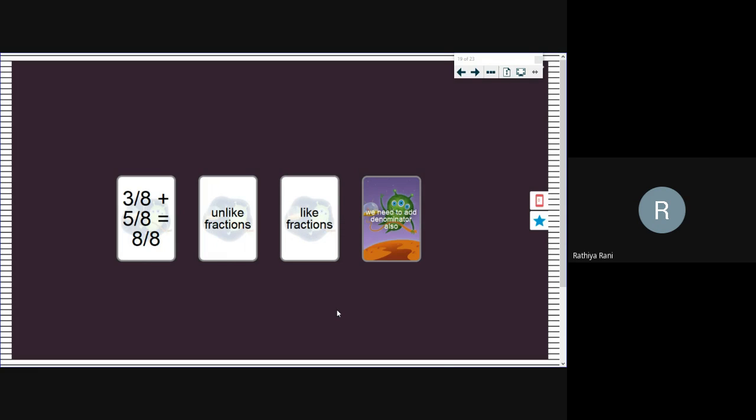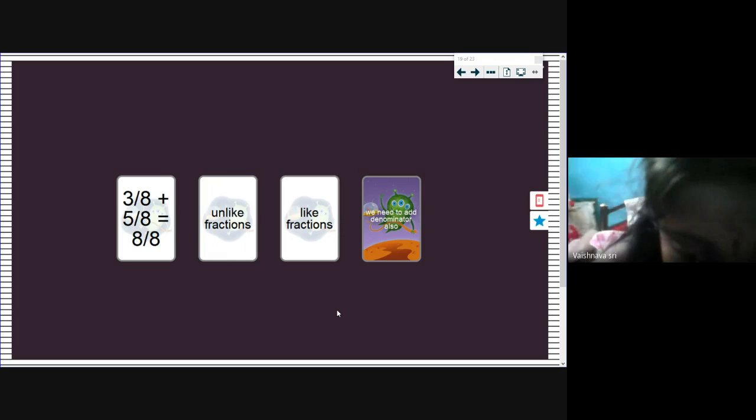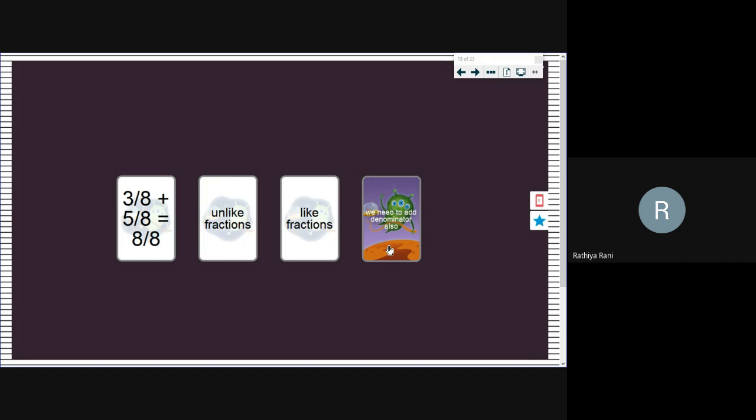Super. Very good. And the next question moves to Vaishnavi. We need to add the denominators also. Am I right, Vaishnavi? True or false? False. That is the right answer. Super, students. So we have discussed the worksheet also.